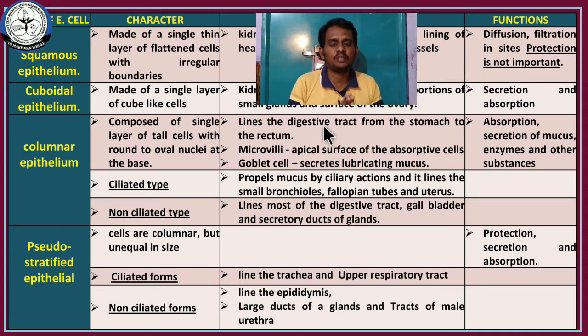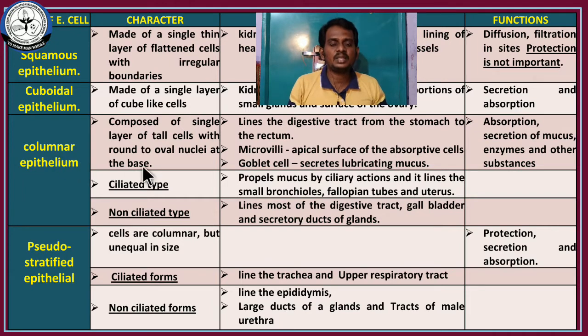Simple epithelium, there are 4 types of simple epitheliums given in the textbook. One is squamous epithelial cells, second one is cuboidal epithelial cells, third one is columnar epithelial cells, and fourth one is pseudo-stratified epithelial cells. Okay. Squamous epithelial cells means a single layer of flattened cells. The main functions are diffusion and filtration because they are very thin in nature. And second one is cuboidal epithelial cells, a single layer of cube-like cells. The main functions are secretion and absorption. Very good. And columnar epithelial cells.